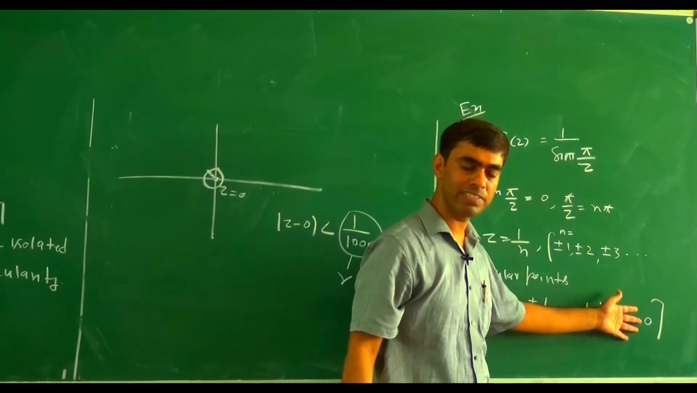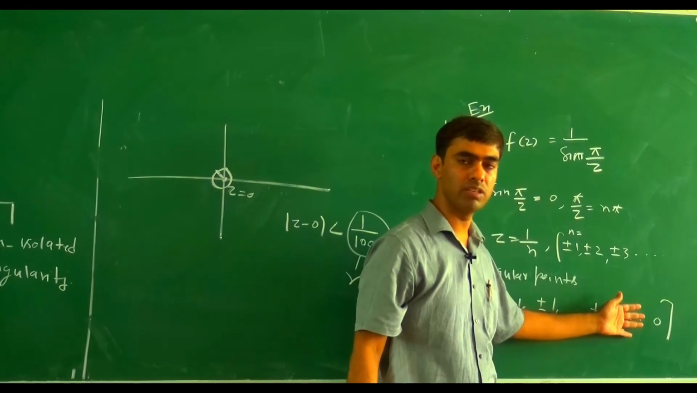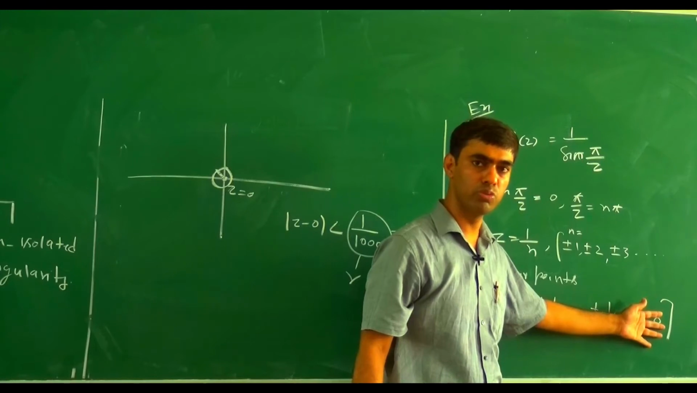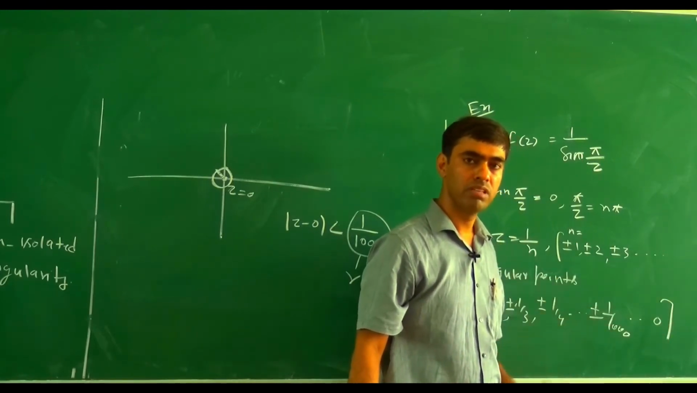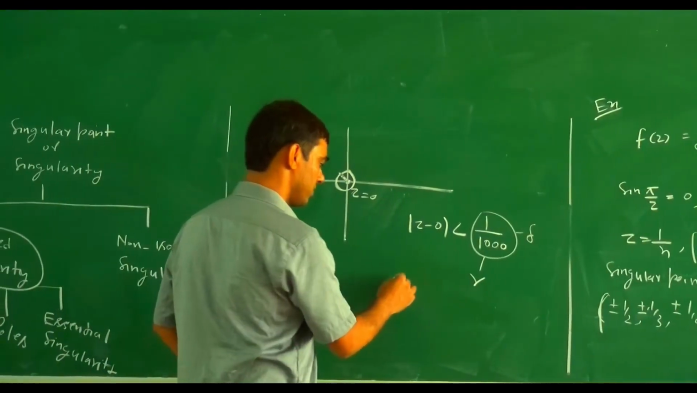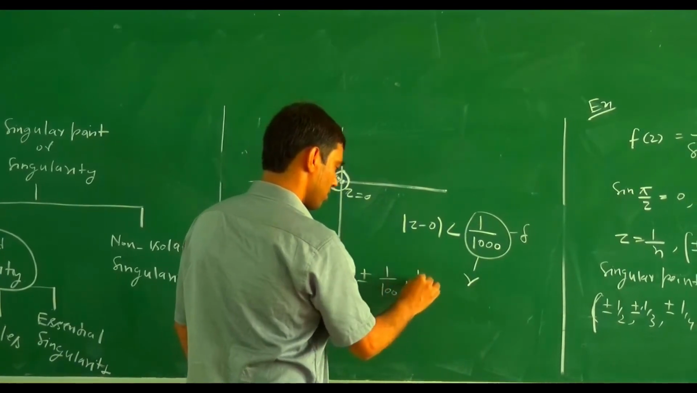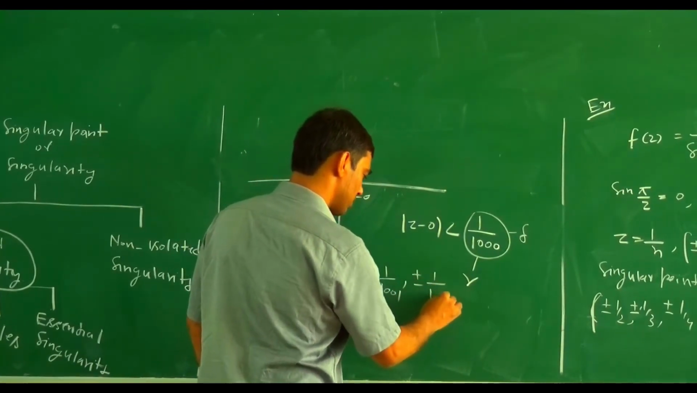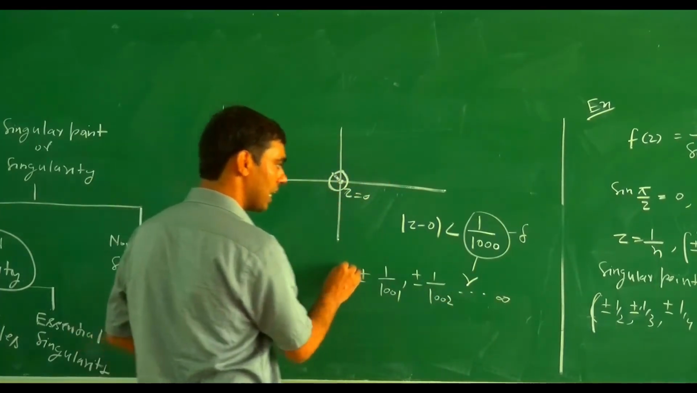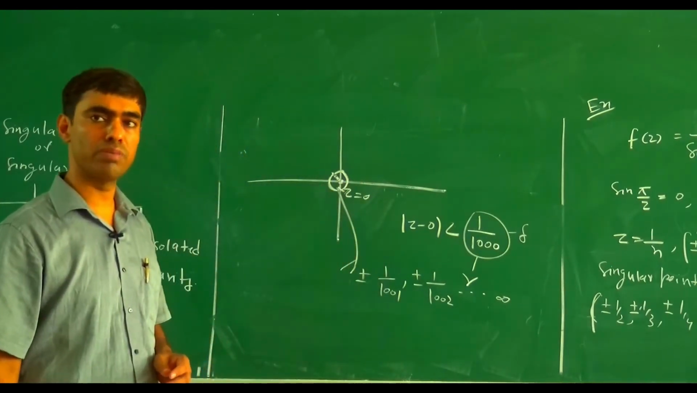After that, how many singular points are there? There is an infinite number of singular points, and all the other singular points, 1 by 1001, plus minus 1 upon 1002, plus minus 1 upon 1003, all lie inside this region. There is an infinite number of singular points in this region.